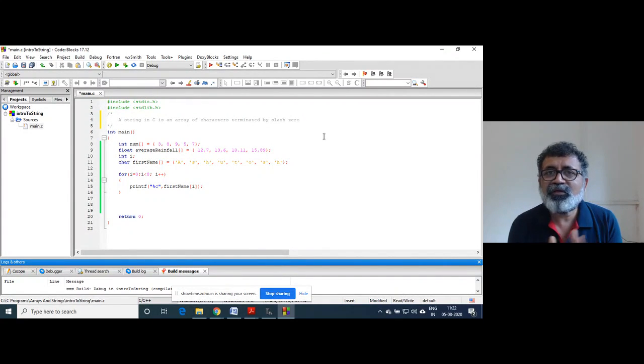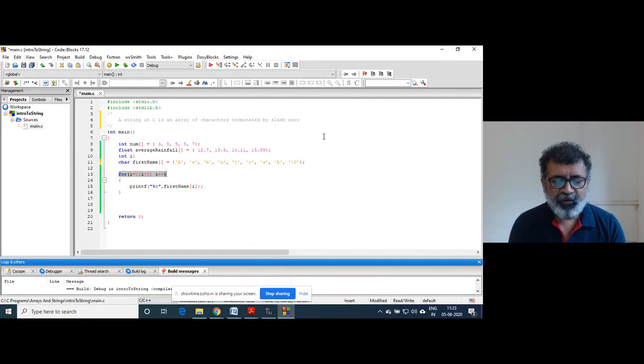So at the end of the array of characters, there is one special character called \0, right? So this is an array of characters, but this is not a string. Why? Because this is not terminated by \0. So if I put here \0, then this is a string, right? What is the use of this? The use of this is that I can print this string.